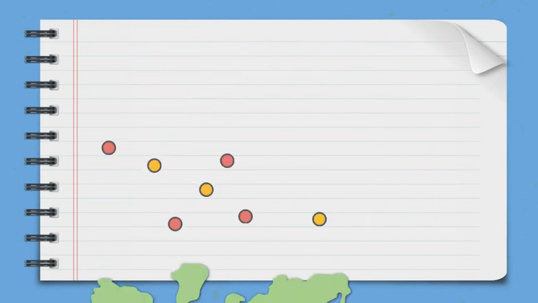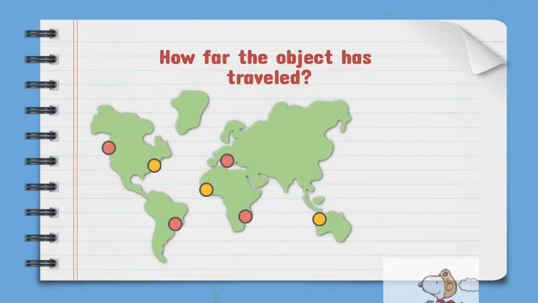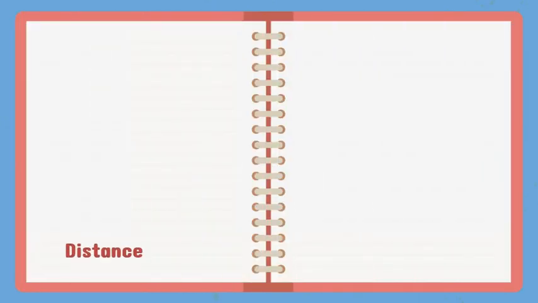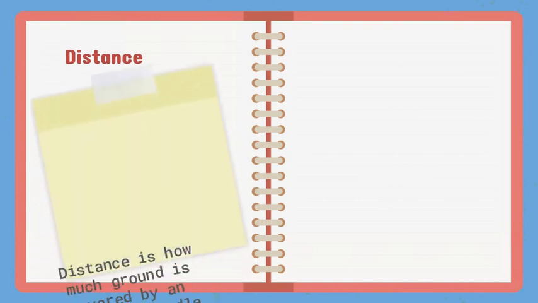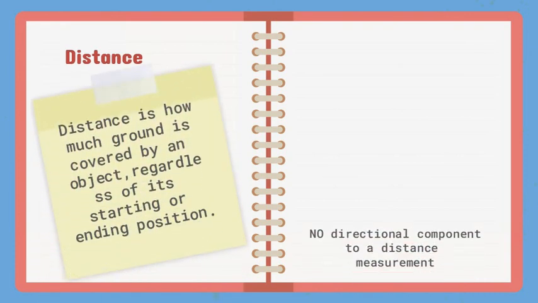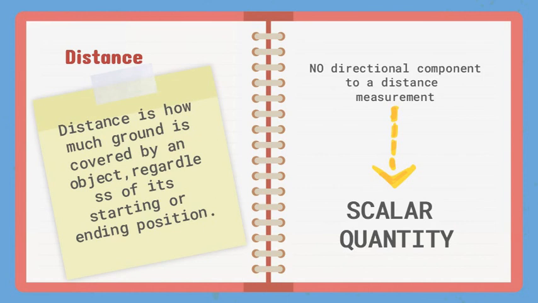In order to measure motion, first the question how far the object has traveled must be answered. This can be explained by distance and displacement. What is distance? Distance is how much ground is covered by an object, regardless of its starting or ending position. There is no directional component to a distance measurement, making it a scalar quantity.